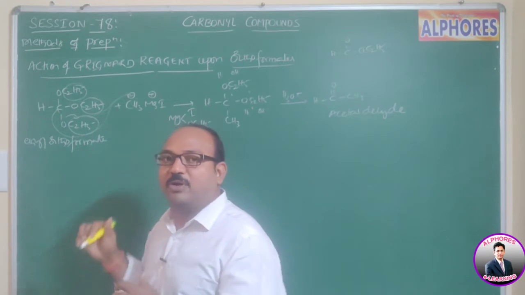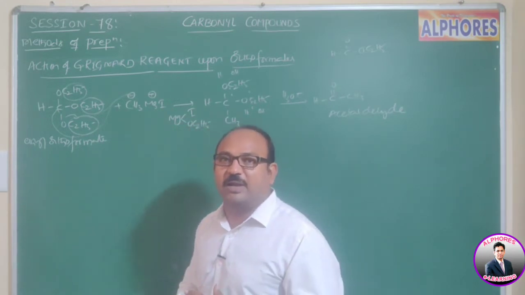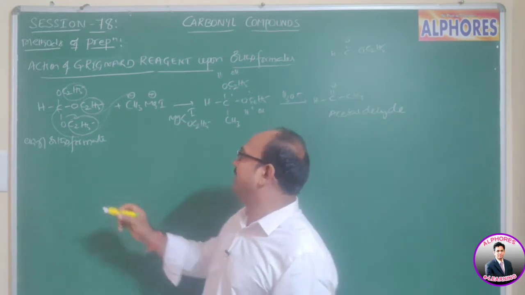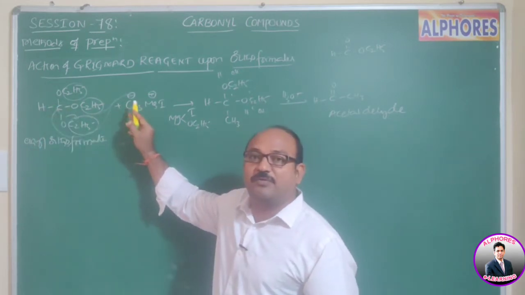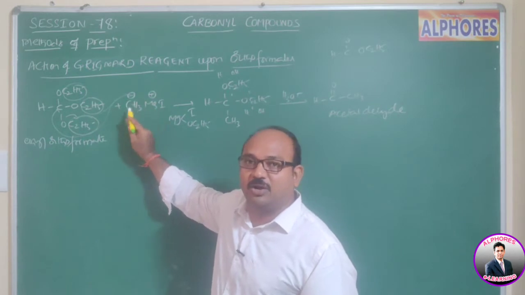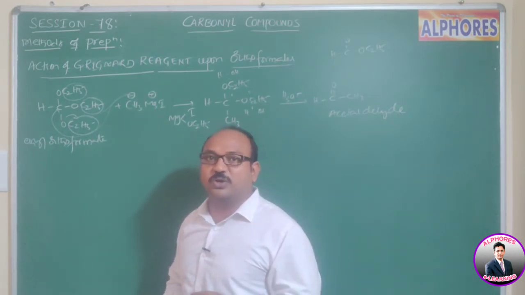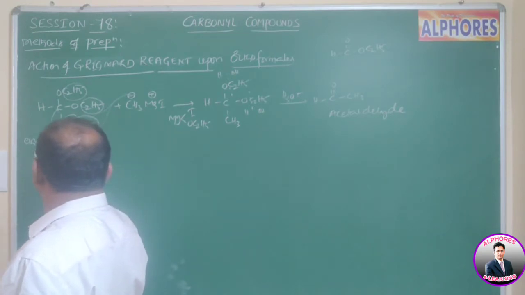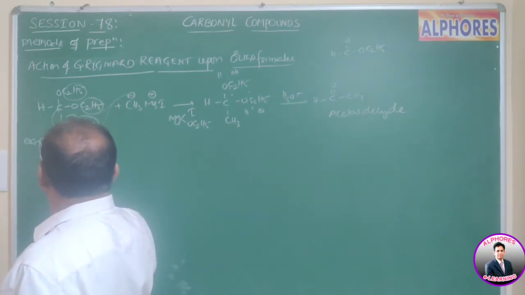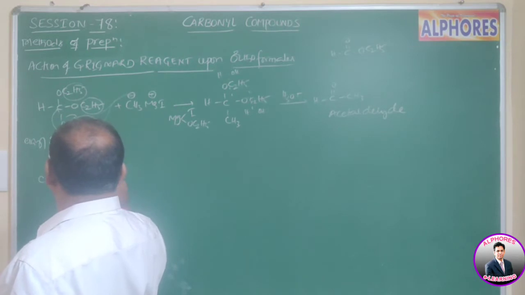Ultimately, in the formed carbonyl compound, how many carbon atoms will be there depends upon what number of carbon atoms are here and what number of carbon atoms are present in the Grignard reagent. Now, let me consider here a CH3 group, CH3 C(OC2H5)(OC2H5) like this.